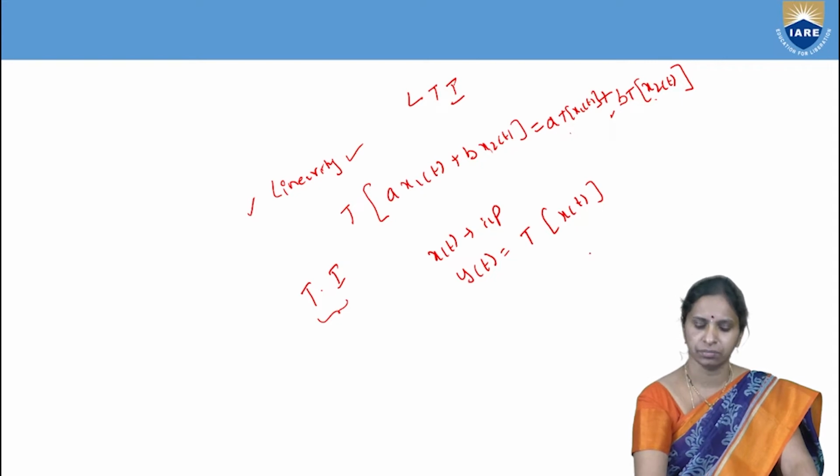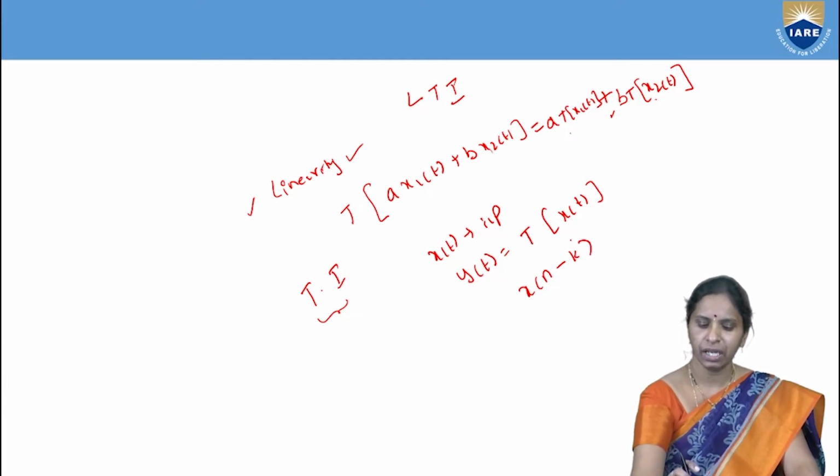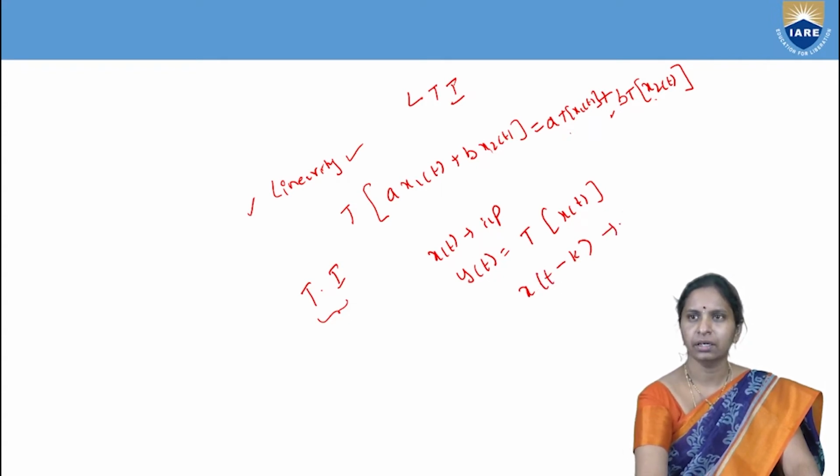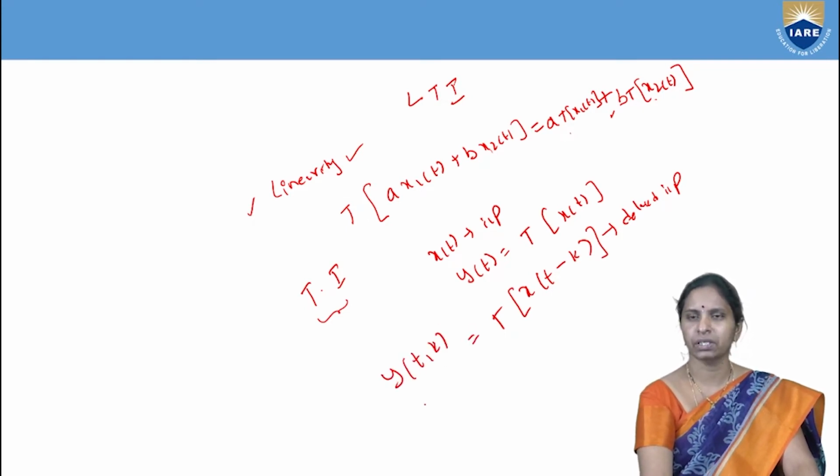Now if the input has been delayed, x of t is the input signal, then x of t minus k is the delayed input. And the response to the delayed input, let us say I am representing it by y of t comma k. Now what is y of t comma k? It is the response of the system due to the delayed input.